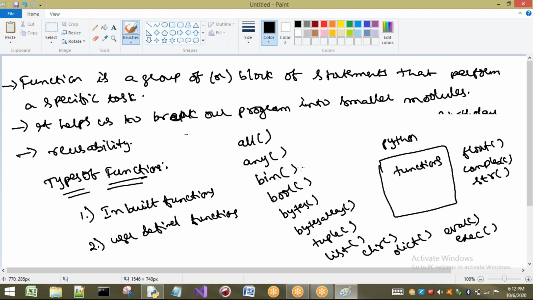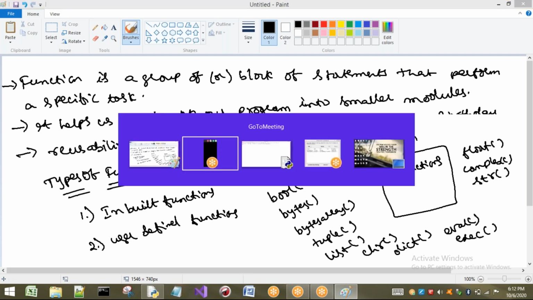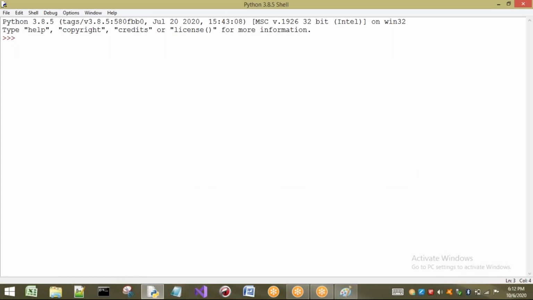For example, if I want to convert any number to binary, let us take one small example here. I have taken some number, 102. If I press enter, automatically that number is converted into binary. Who gives that support? Internally, bin is a function which is already present with our Python, or we can say the Python interpreter.